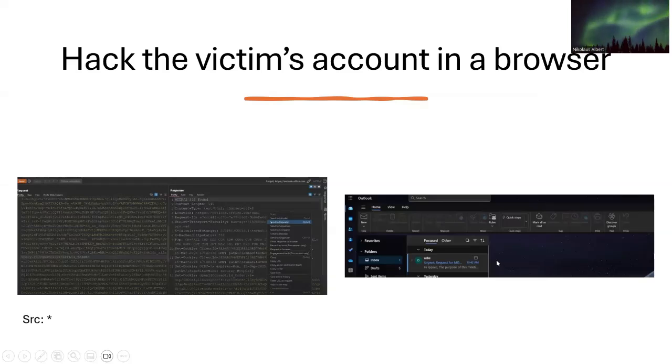The attacker can also use another tool named Burp, and by giving the victim's access token and refresh token, the threat actor can access the victim's account like a normal user in a browser and use all the features of the victim's Microsoft account.